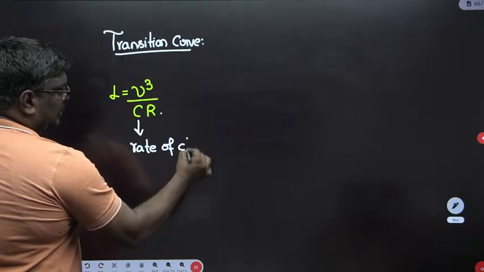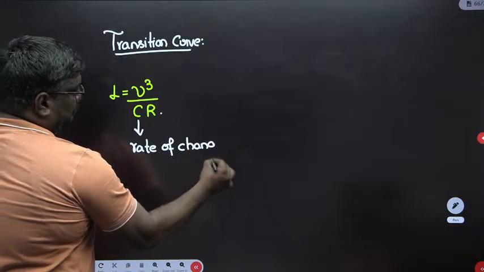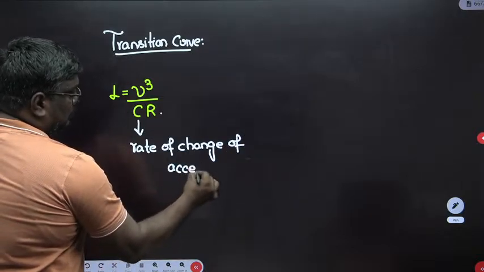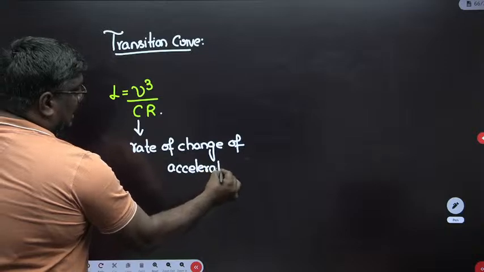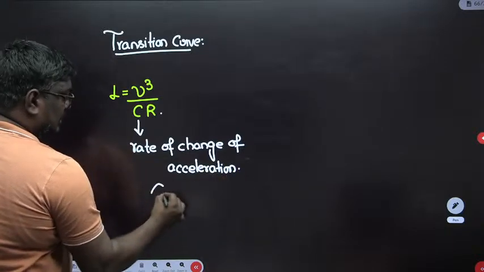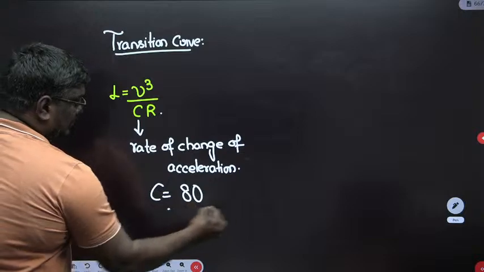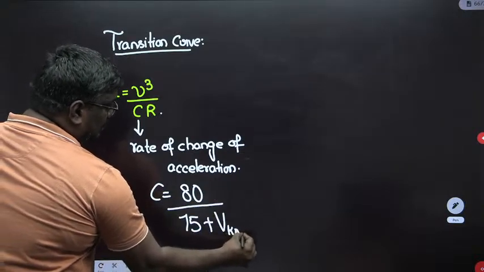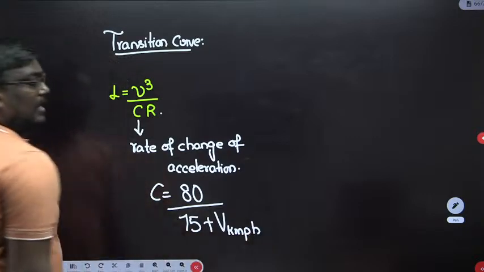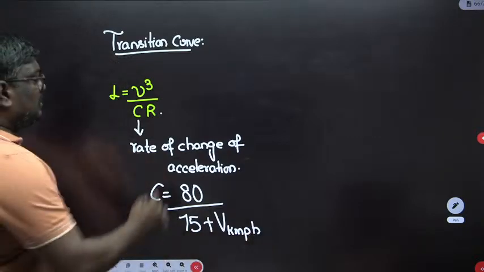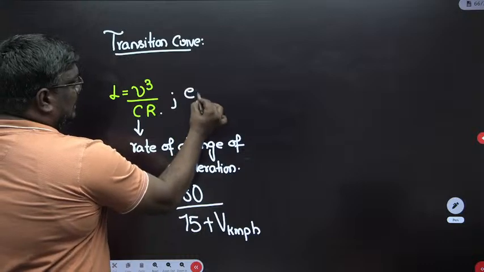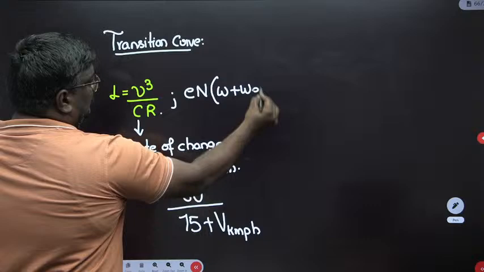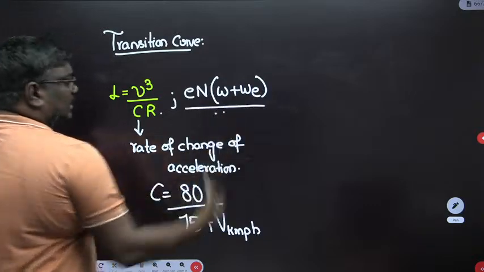C is the rate of change of acceleration, and C can be taken as 80 upon 75 plus V, with V in kilometer per hour. Another formula for the length is given in terms of E N into W plus WE.